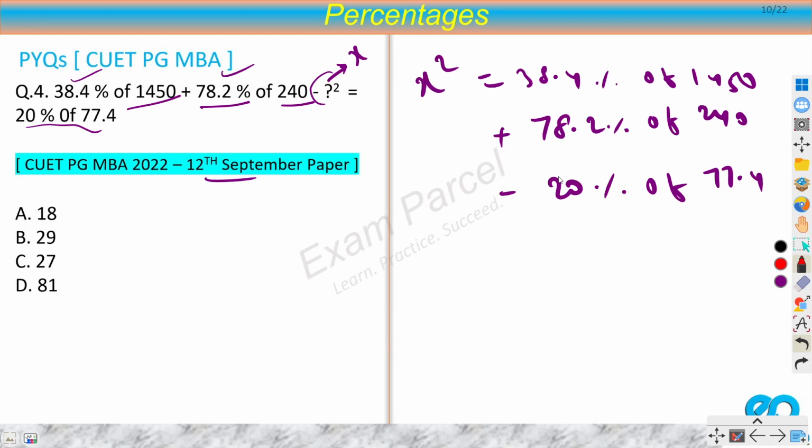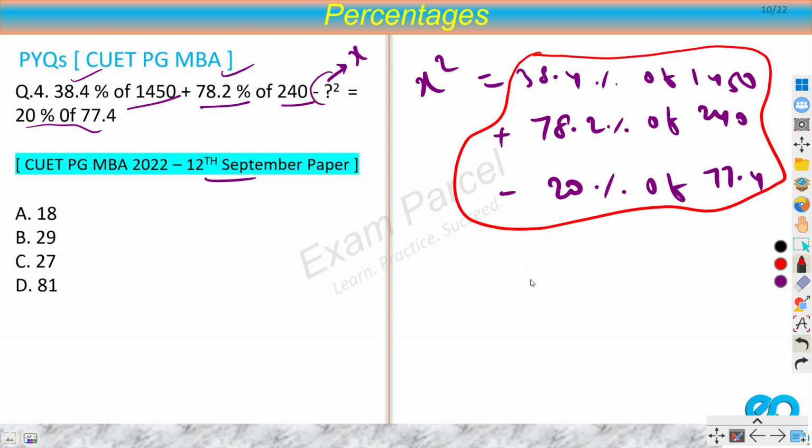Now observe carefully. If I calculate this portion, because I have to solve this one only, then I will get a square of some value, and I have to find the square root of that value. This x. It means that the right hand side value will be a square of one of these options. So let's try to calculate the squares of these values. You should remember squares of all values up to 30 at least.